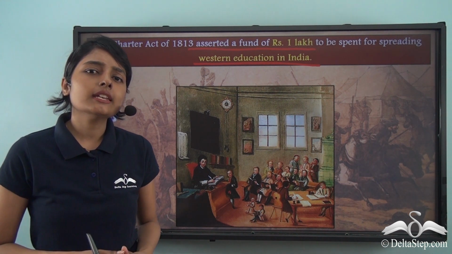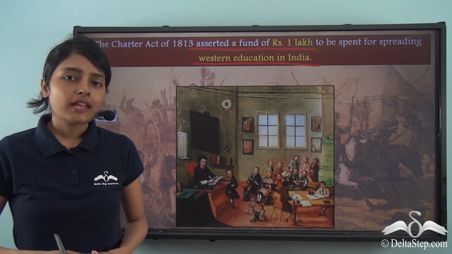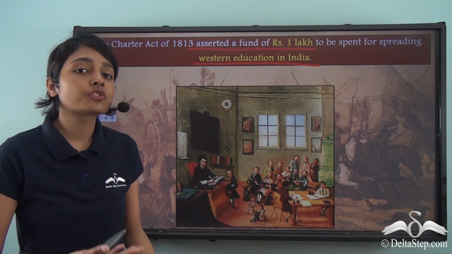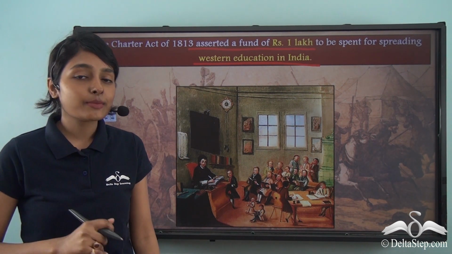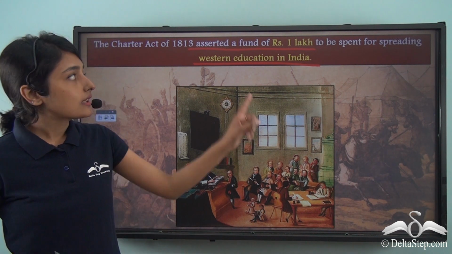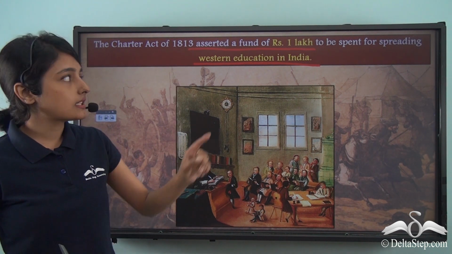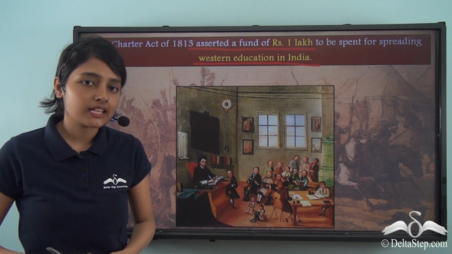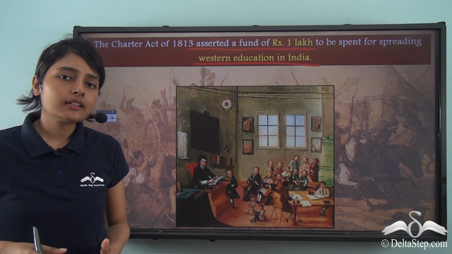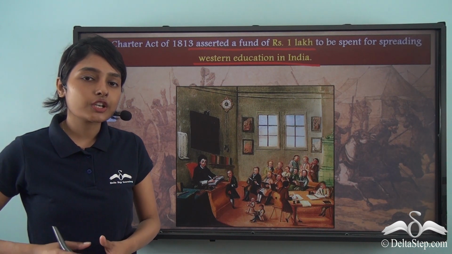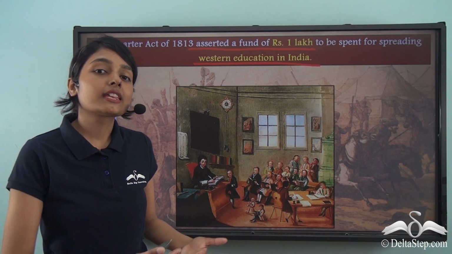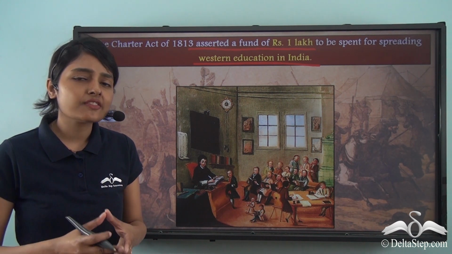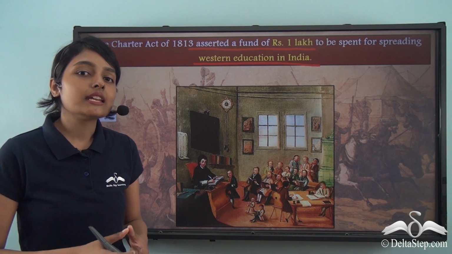They saw the Indian masses as backward and ignorant, which is why they wanted to bring them enlightenment through Western education, as they believed. And so the Charter Act of 1813 asserted a fund of rupees 1 lakh for the spread of Western education in India. So from this we can understand how the existing social order was slowly giving way to something new. And needless to mention, this was severely resented by the Indian masses.